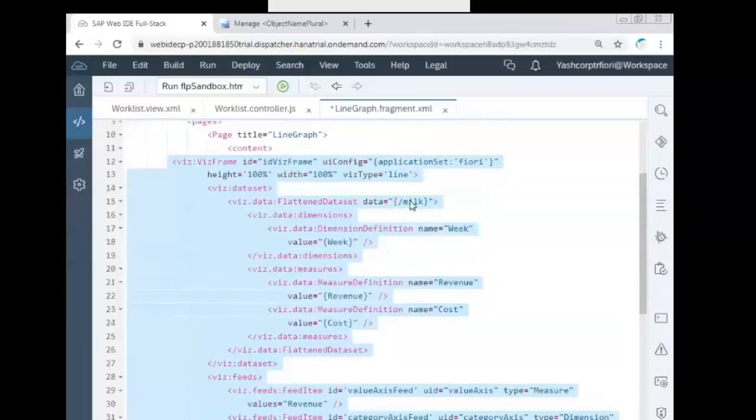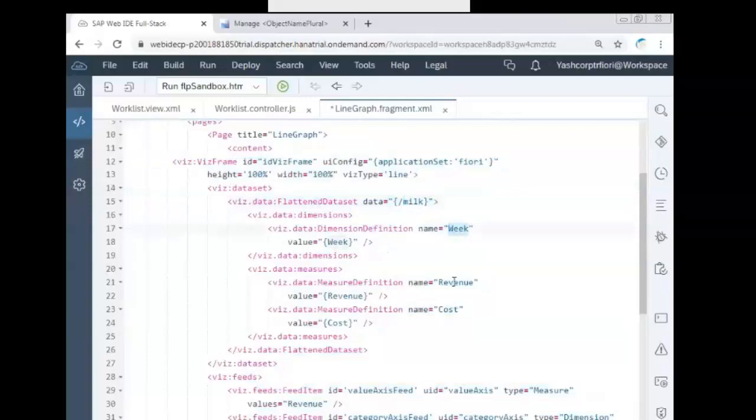So here the data is milk and week revenue. Fine. So what do we need? We need product ID and price. So we'll just copy the product ID here to the dimension definition. In the place of week, in the dimension definition, change it to product ID.